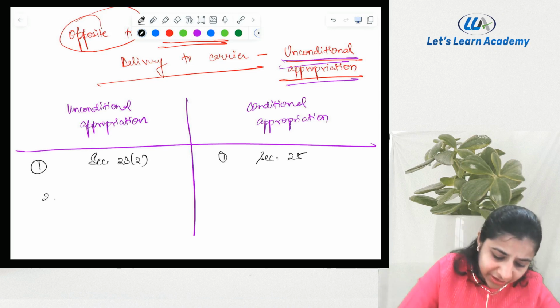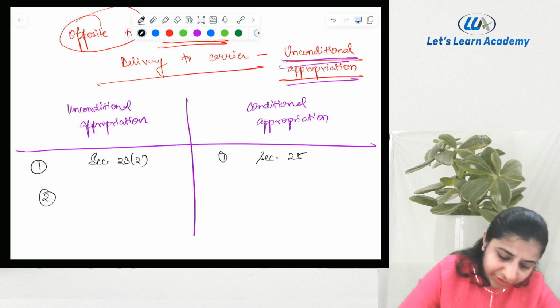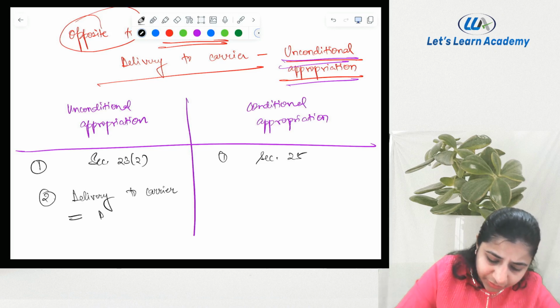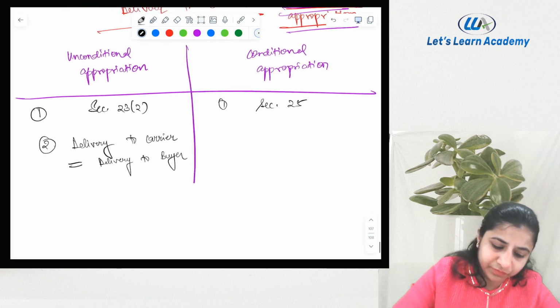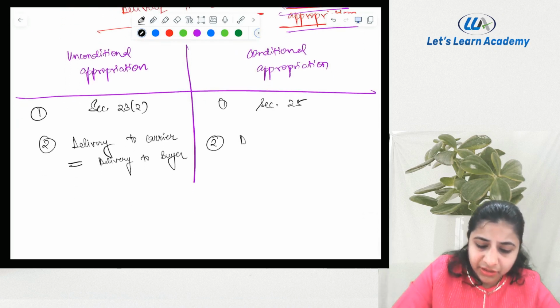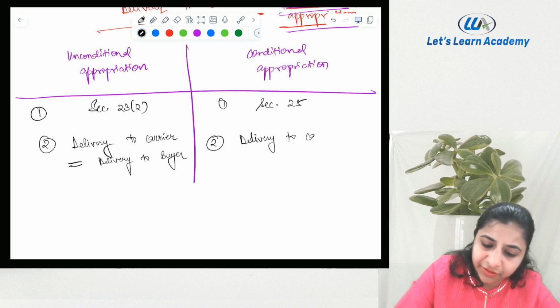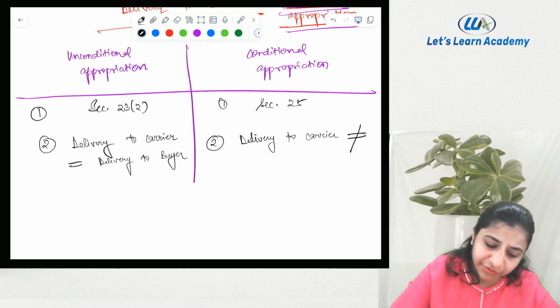Is it very clear? This section talks about delivery to carrier is equivalent to delivery to buyer. Here, delivery to carrier is not equal to delivery to buyer.